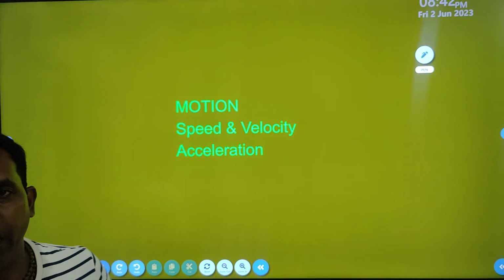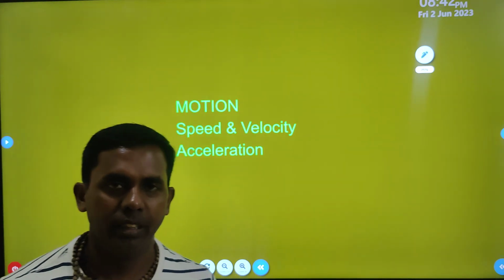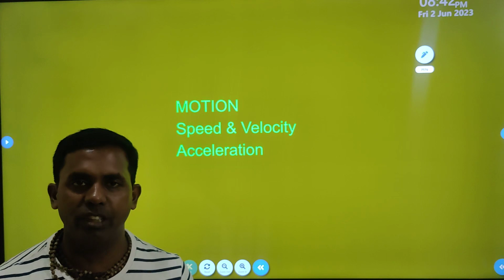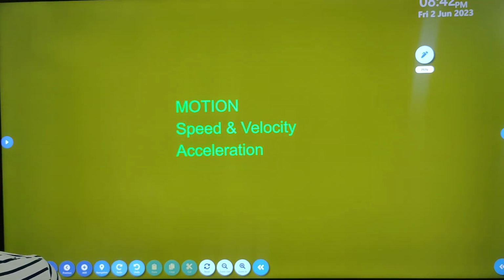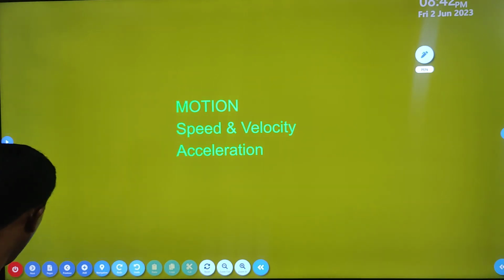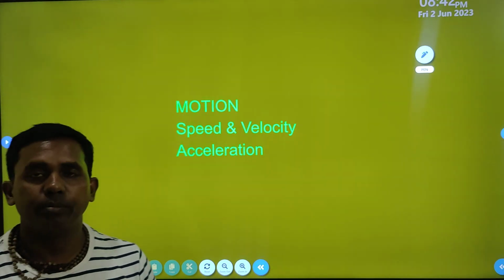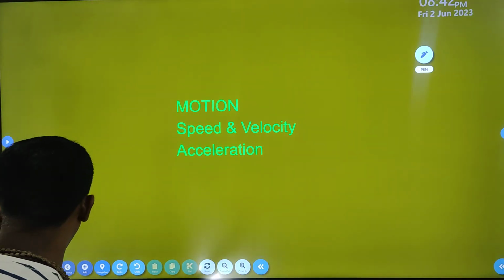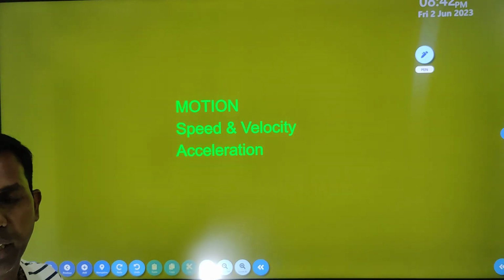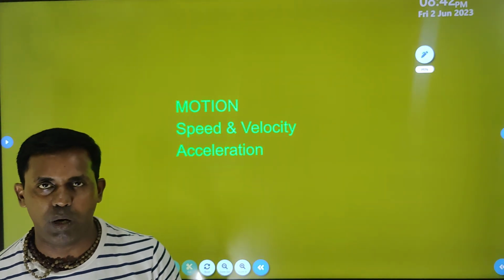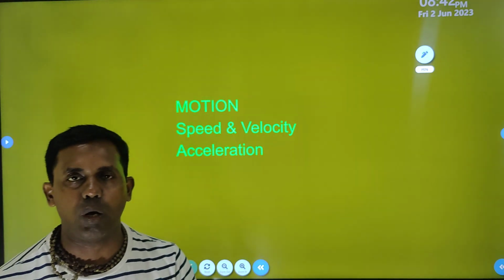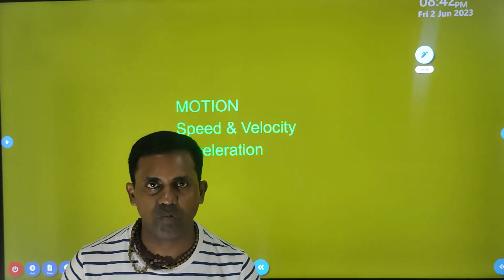Today we will go to the next lecture of motion. Today we will discuss speed and velocity, types of speed, velocity and acceleration. We will discuss the details about motion related to speed, velocity and acceleration. In previous contents we discussed distance and displacement. I think in the previous video you can watch about it and get the details.